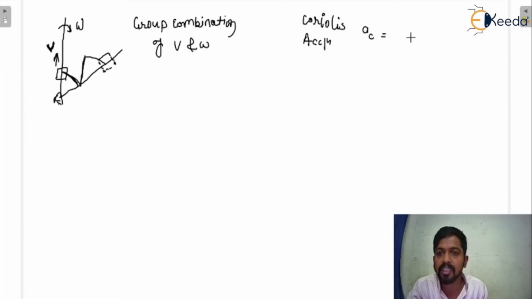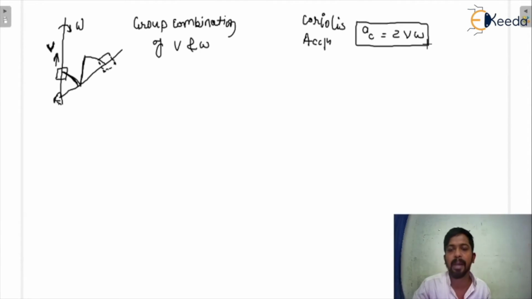The magnitude is AC equal to 2v omega. This is the simple formula for the Coriolis acceleration, and from this formula you can calculate its magnitude. Now we will see how we can determine the direction of the Coriolis acceleration. But before this we need to understand something.